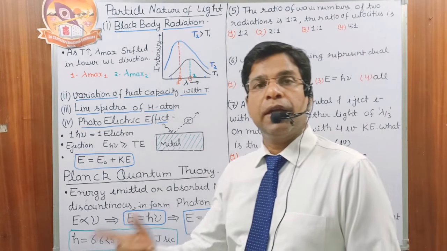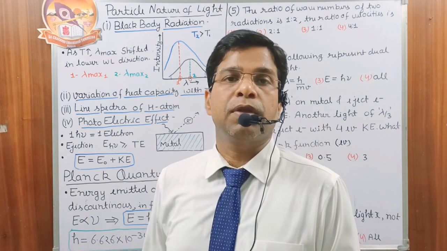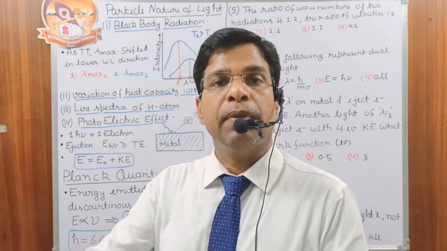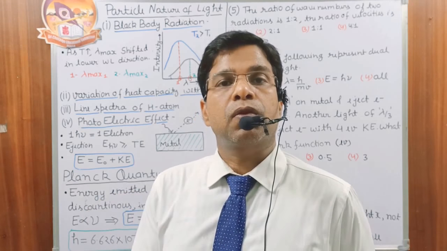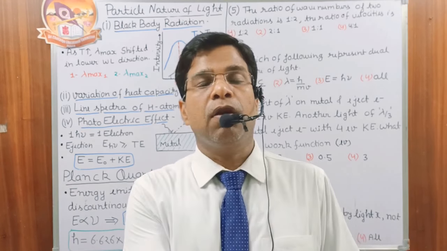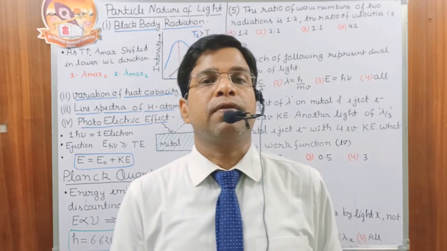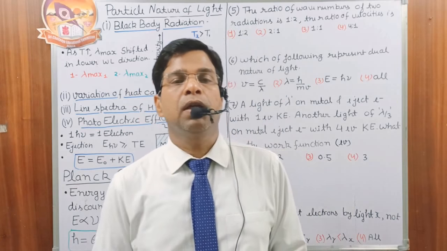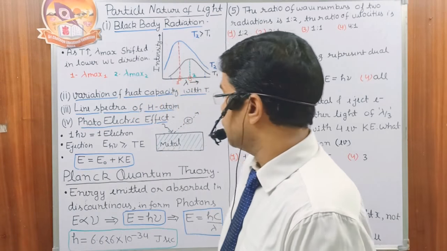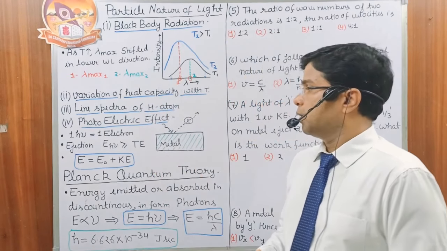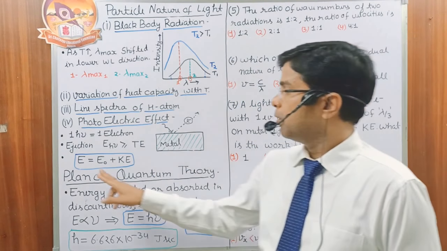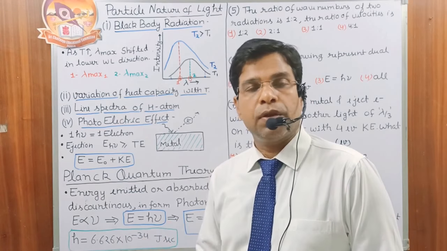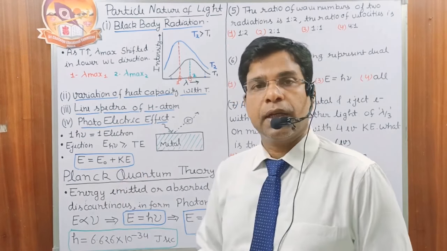If a negative potential is applied on the observer, the electron cannot come outside from the metal, it remains at the surface of the metal. So the potential applied on the observer to stop the electron at the surface of the metal is called the stopping potential. It is always equal to the kinetic energy. Okay, so what we need to remember: total energy is equal to the threshold energy plus kinetic energy.